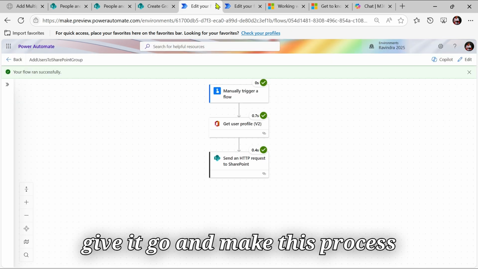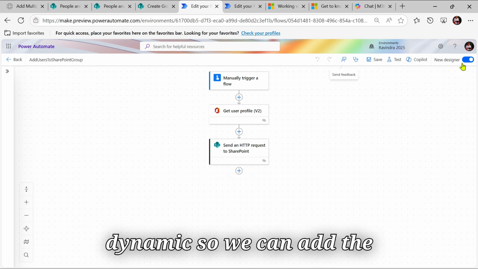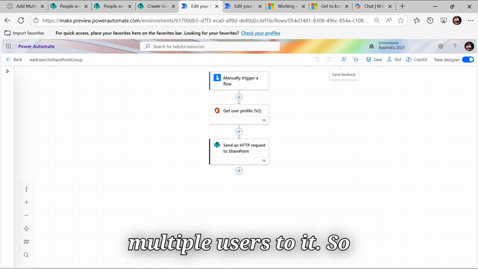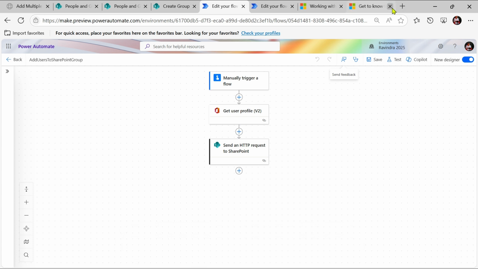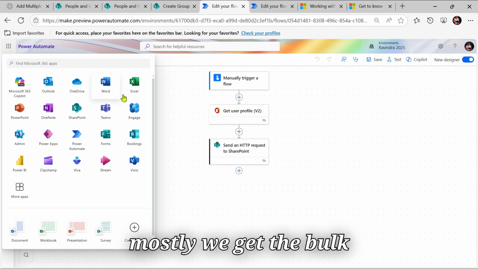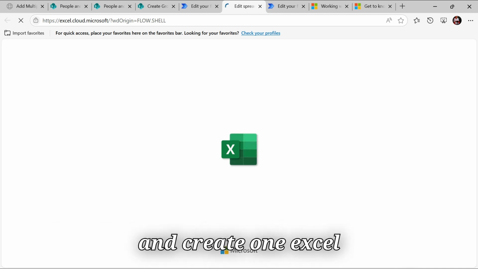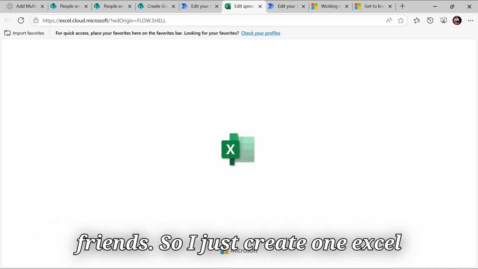Now let's go and make this process dynamic, so we can add multiple users. We can take any data source, like mostly we get the bulk data in Excel format. So let's create one Excel, friends.